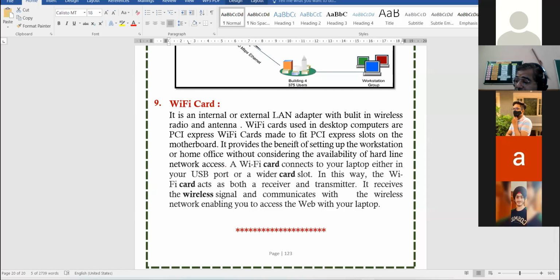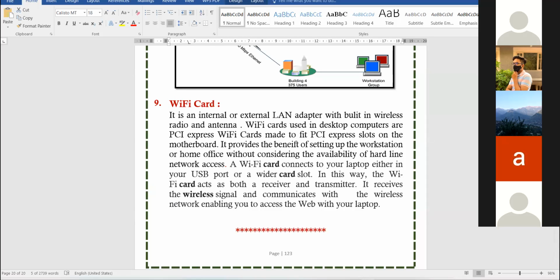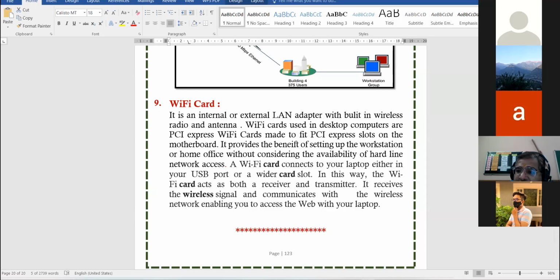Sir, it is a facility allowing computers, smartphones, and other devices to connect with and communicate with each other. Okay. What is the full form of Wi-Fi? Anyone can tell me? Full form of Wi-Fi. Yes, Tushar. Sir, wireless fidelity.